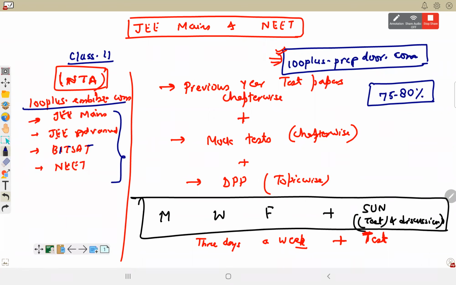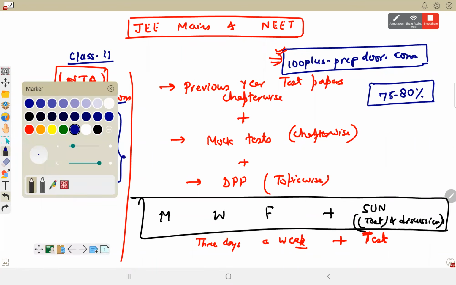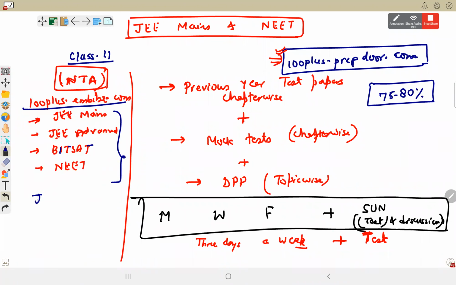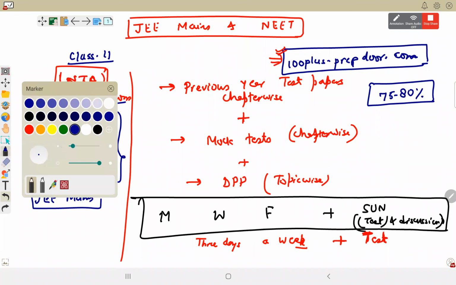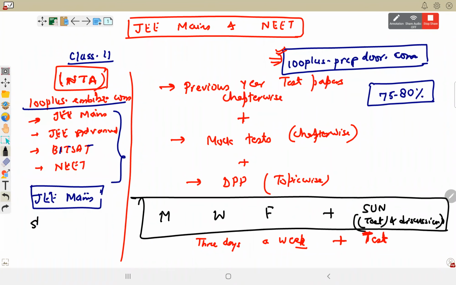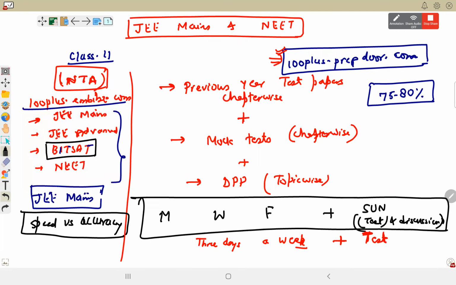Level-wise, BITSAT is a different paper altogether. If you have prepared for JEE Mains level or board level, NEET level, BITSAT is quite below that level in question difficulty. But the paper pattern is quite challenging and the time is quite less, so it is speed versus accuracy, which you can improve only by practicing more and more tests. You get around 45 to 50 seconds for one question if you attempt the whole paper in BITSAT. That is the major challenge in the BITS paper.